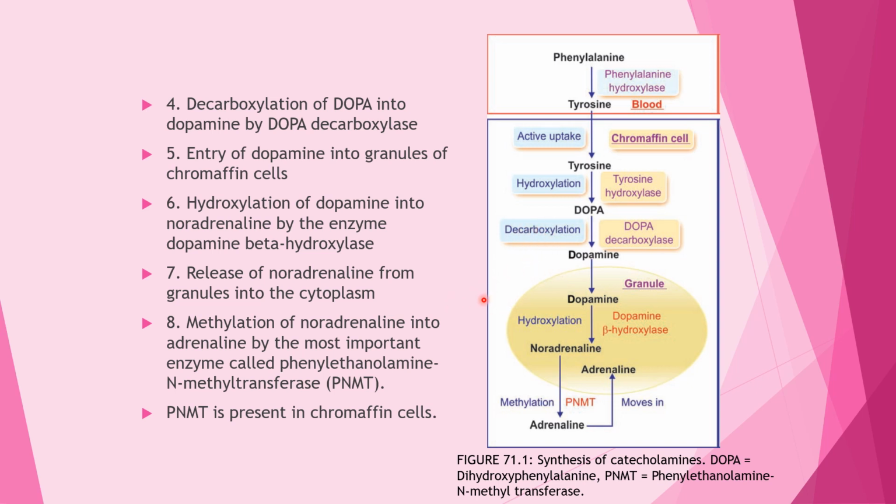Entry of the dopamine into granules of the chromaffin cells. Hydroxylation of the dopamine into noradrenaline by the enzyme dopamine beta hydroxylase. Release of the noradrenaline from the granules into the cytoplasm. Methylation of the noradrenaline into adrenaline by the most important enzyme, known as phenylethanolamine N-methyltransferase, PNMT, and PNMT is present in chromaffin cells.